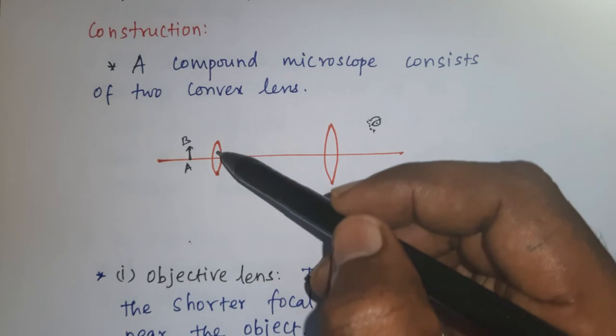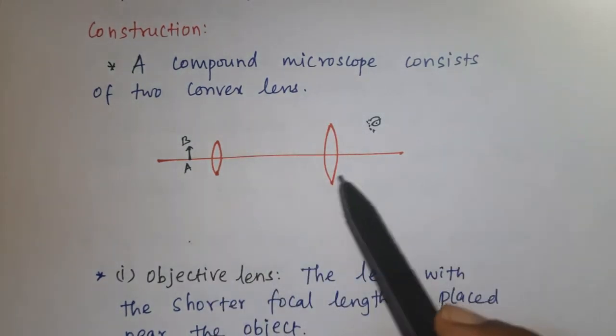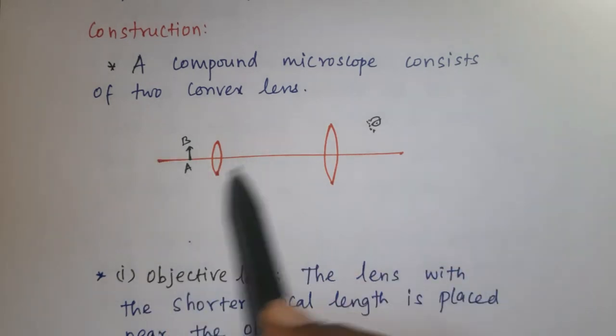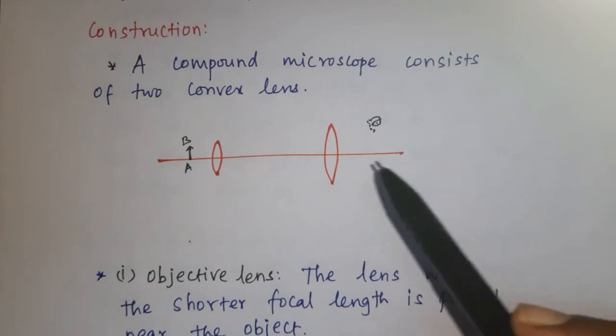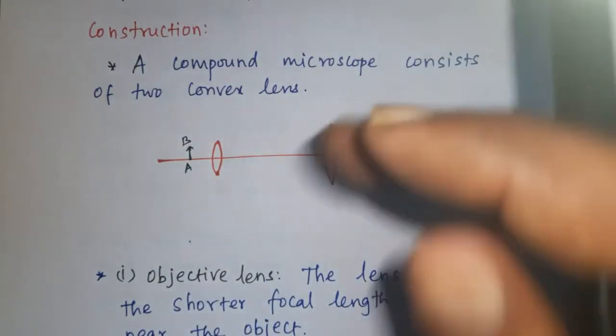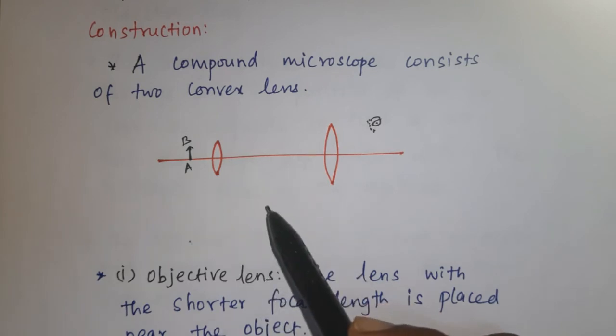For the objective lens, the focal length is shorter. Both the lenses are fixed in a narrow tube, which is not shown in the figure. The tube has an adjustable projection, which means we can move the lens front and back.